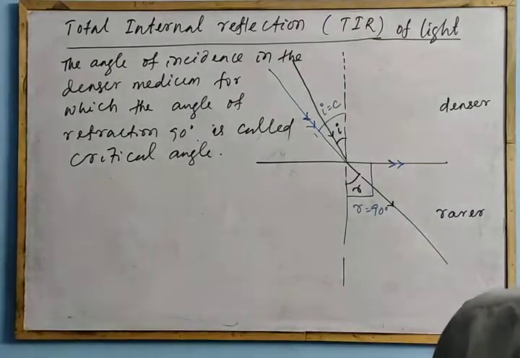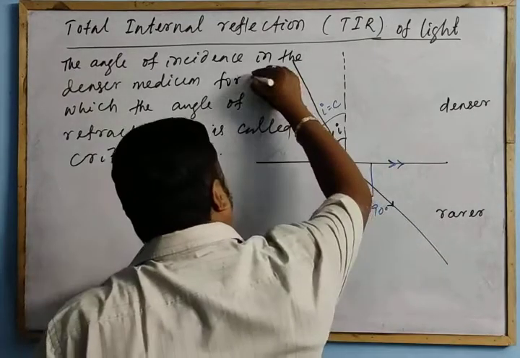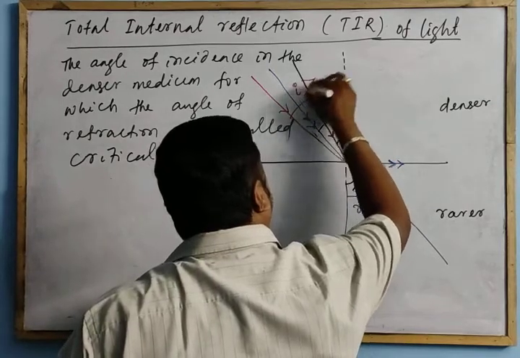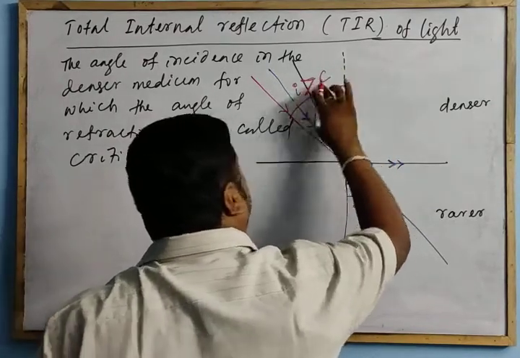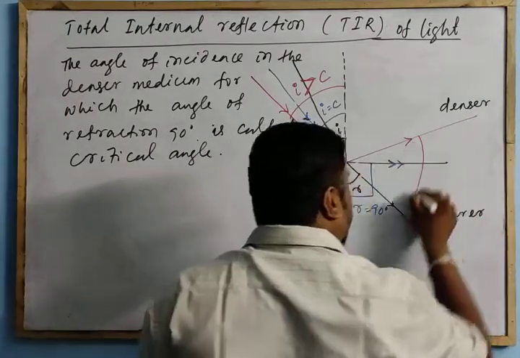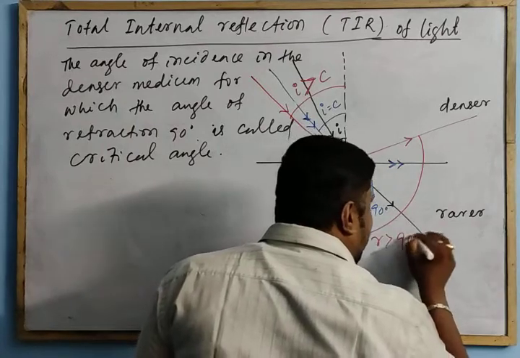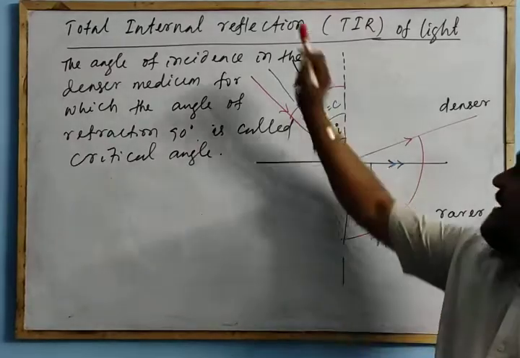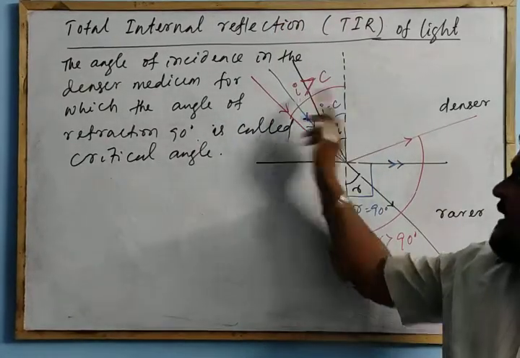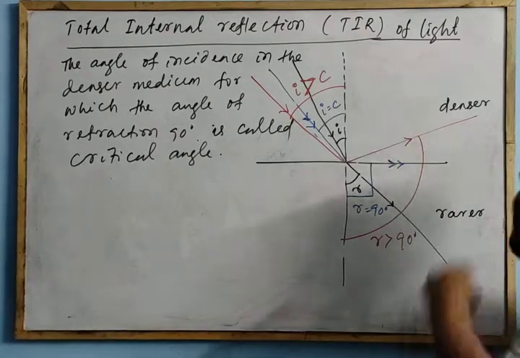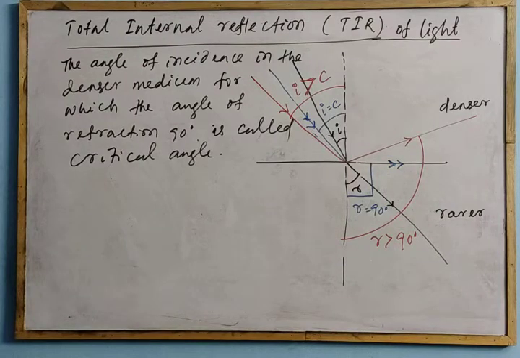So for angle of incidence I greater than C, the refracted ray R is greater than 90, so it heads back to the same medium. This is the phenomenon of reflection. If the incident angle is greater than the critical angle, the ray is sent back to the same denser medium. This is called total internal reflection.